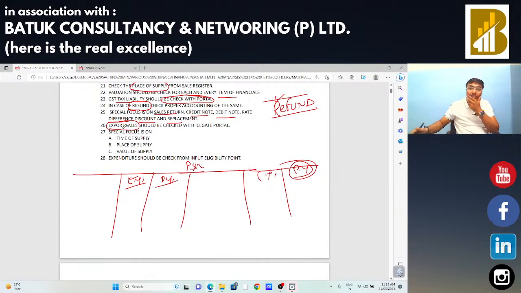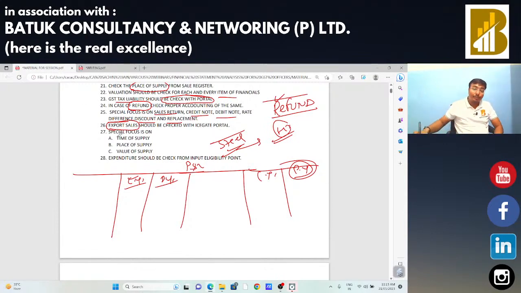Suppose he is going to export handicraft products and he is buying steel products. When you check the input tax credit, you find certain invoices regarding steel. In that case this is a suspicious activity: when you are involved in handicraft products, how can you buy flats and other steel products? This is not possible. So you need to do the analysis from that point of view. Just find out one term, that there are export sales, and in that case you need to do the analysis on these very important points.